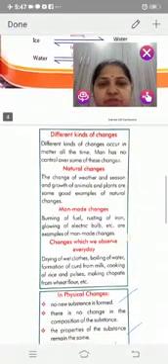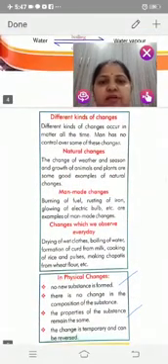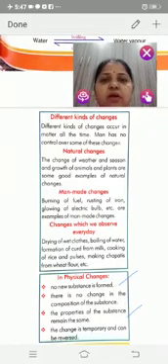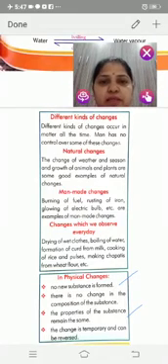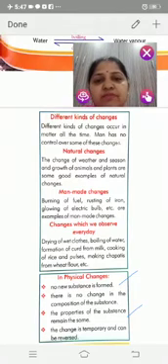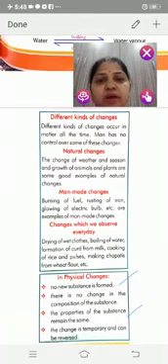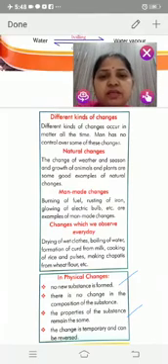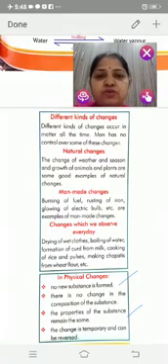Different kinds of changes occur in matter all the time. Man has no control over some of these changes. These are natural changes and man-made changes. Natural changes, such as the changes of weather and season and the growth of animals and plants, happen automatically, naturally.